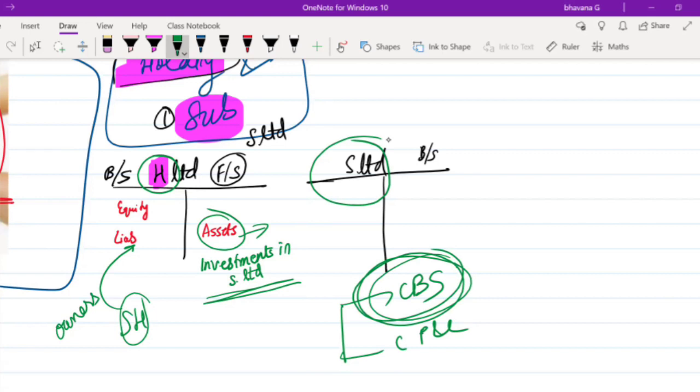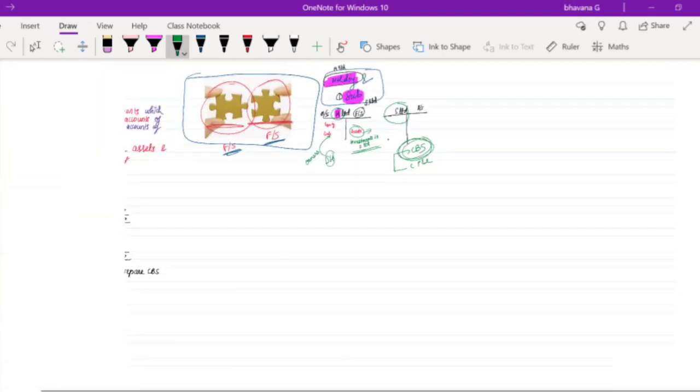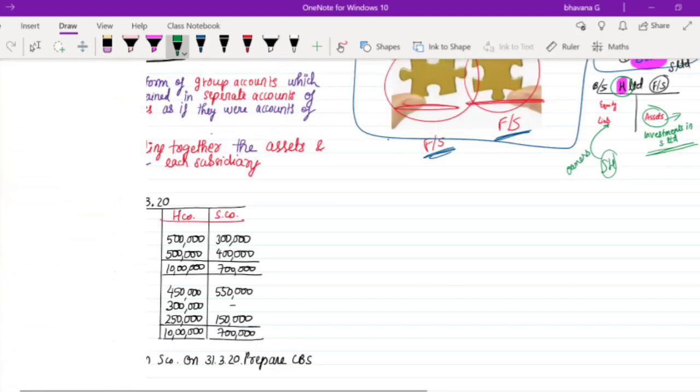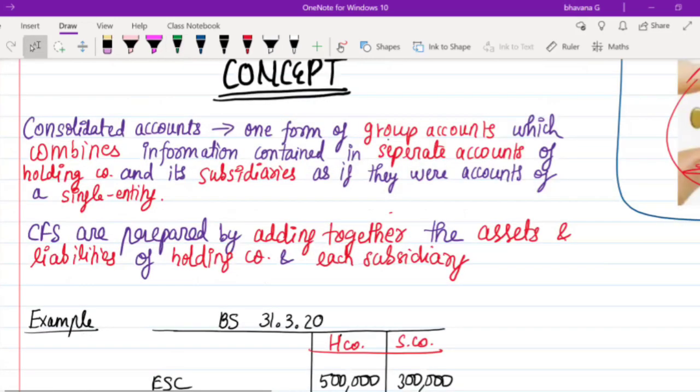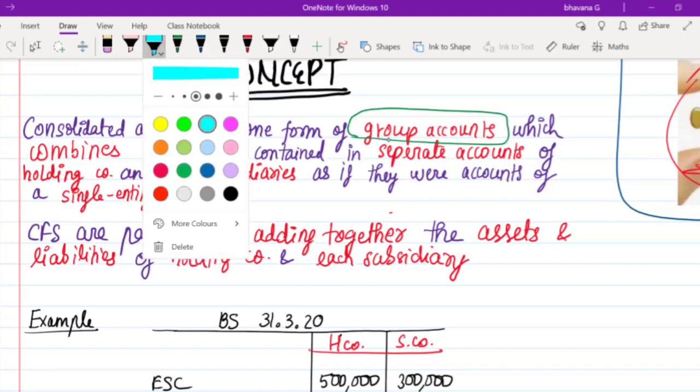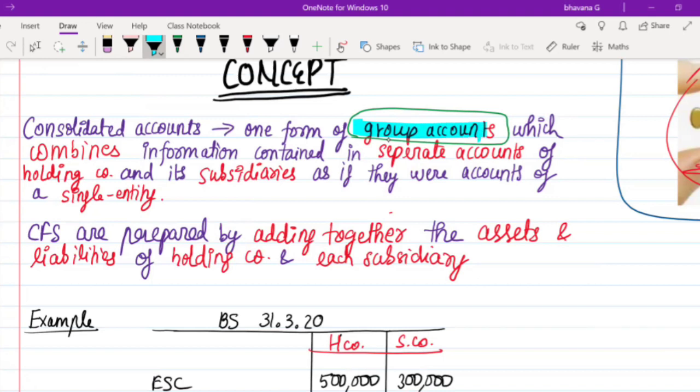Okay, so now we'll get into a little bit of the concept. Until whatever you have understood, we'll see. What I have written here: consolidated accounts are one form of group accounts. Group accounts means getting a grouping. When two friends meet, they are called a group. When three friends meet, they are called a group. So something like that, a group account which combines information contained in the separate accounts of the holding company and its subsidiaries.